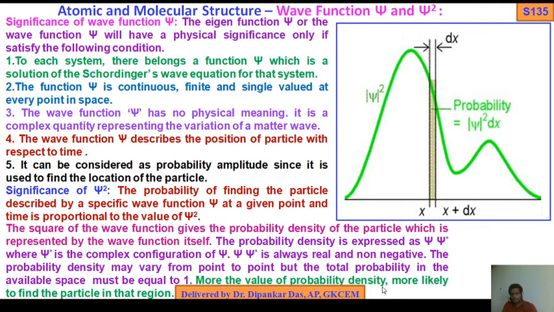The greater the value of probability density, the more likely we are to find the particle in that region. Suppose in this region the probability density is high, then we should locate the particle in that region. Okay, that is the significance of psi square and also psi.